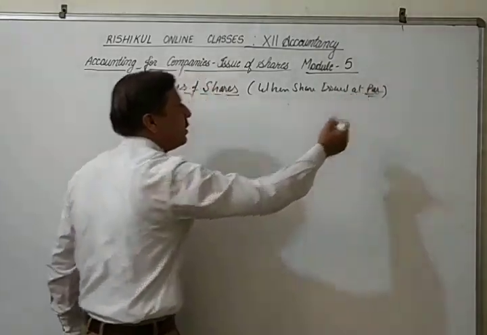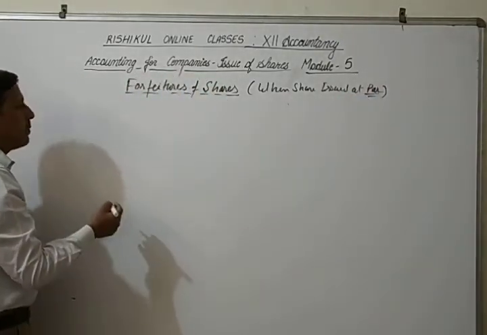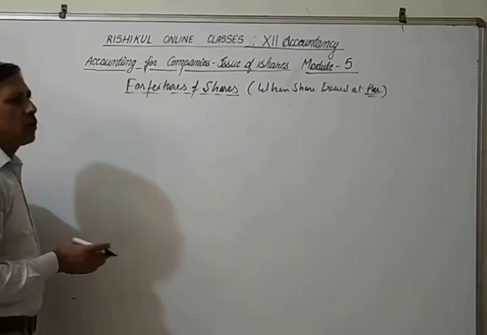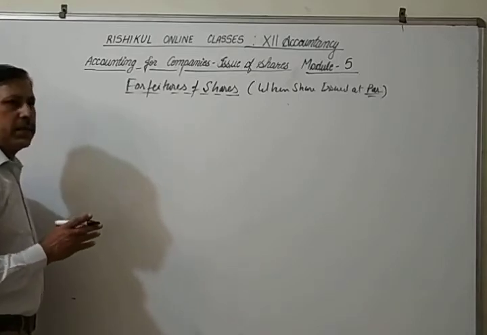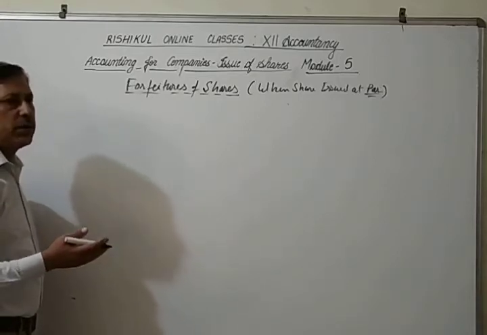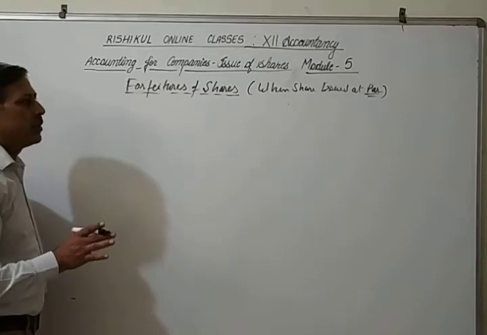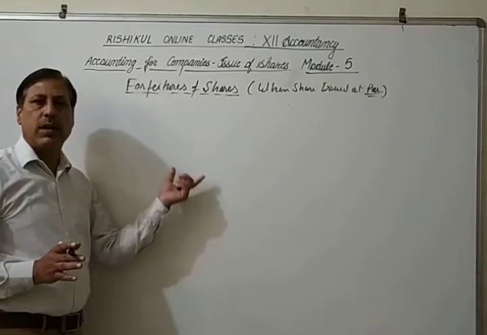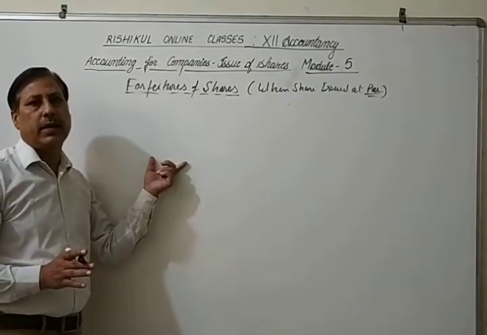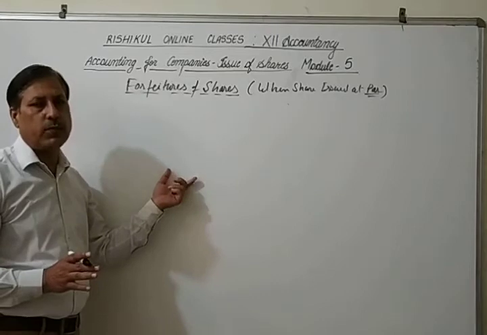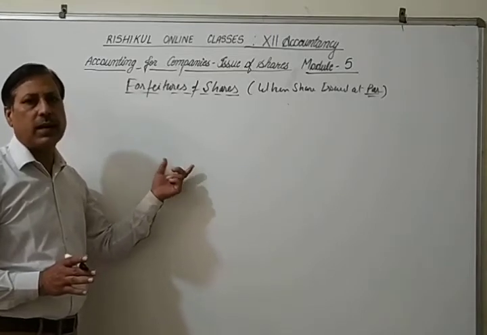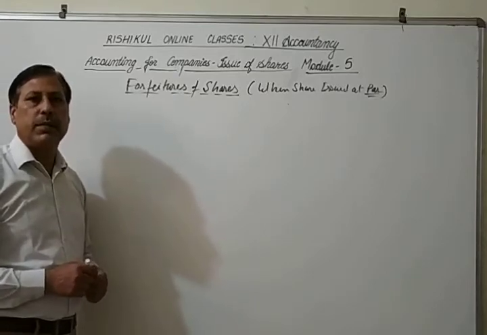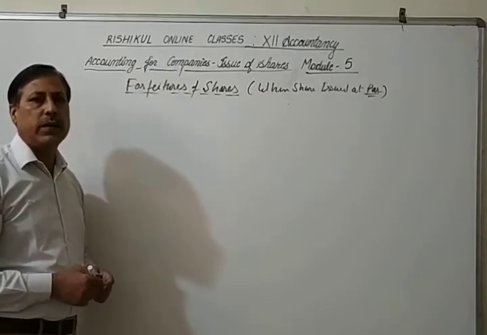In that case, first entry, for example, a 10 rupees share where the final call is not received, or you can say the first call or allotment is not received, the company has the right to demand these pending calls, but if the shareholder does not pay, the company has the right. The company gives proper notice, 14 days notice, and sometimes a warning letter also, and passes a resolution in the meeting, then they can forfeit the share.